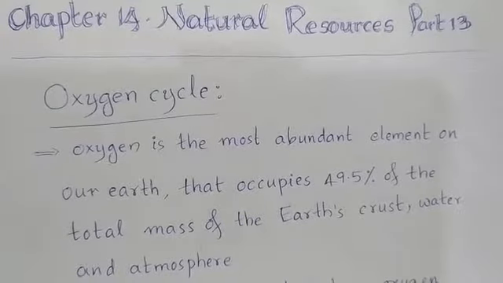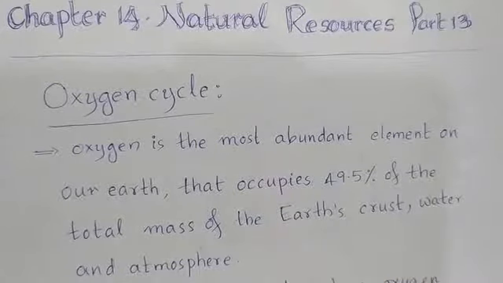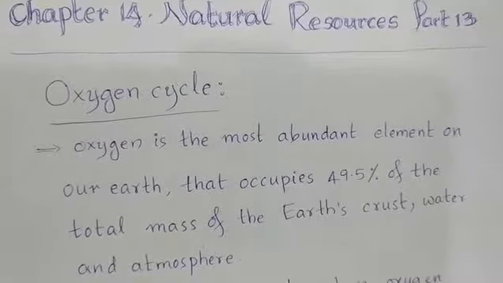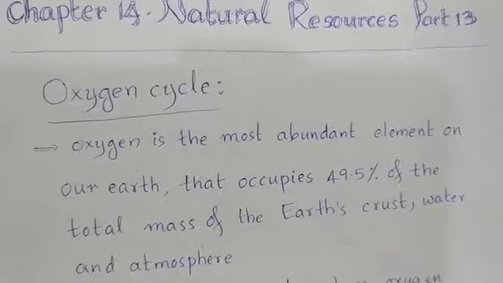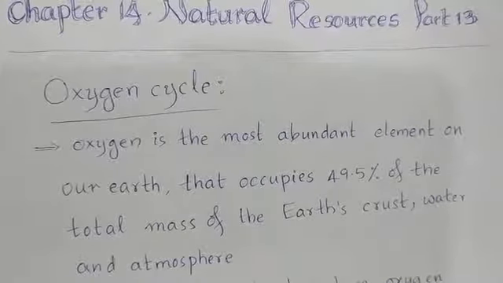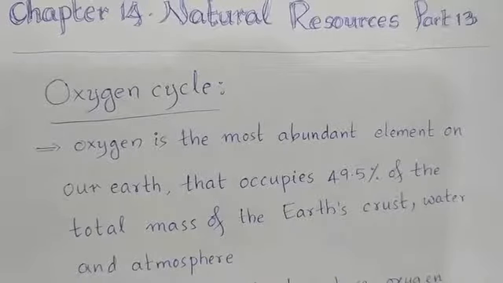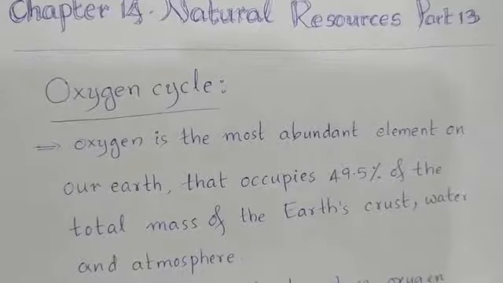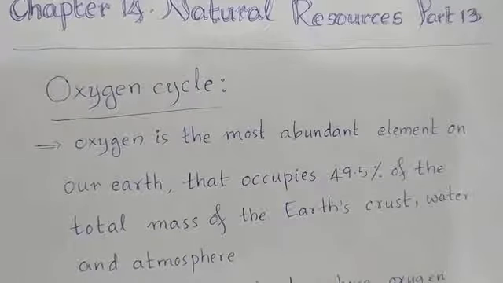Oxygen is the most abundant element on our earth. It occupies 49.5% of the total mass of the earth's crust, water and atmosphere.